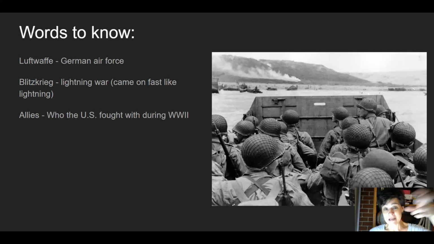They had Germans coming from this way, Russians coming from this way, and a little tiny bit of Great Britain and France were saying, we're going to try to help you, but they just couldn't do it. So France and Great Britain could do very little, so that's why Poland surrendered. They just had it coming from both sides. This fast-moving attack became known as the Blitzkrieg, right here. A lightning war. It came on fast like lightning. So the fast-moving attack was known as the Blitzkrieg because it came on fast like a bolt of lightning.